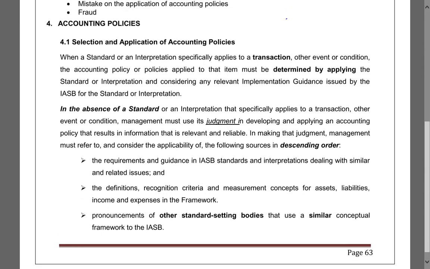So if we have a standard, example IAS 16 PPE, a standard that governs a particular transaction, means if I buy tables and chairs and we have a standard, we must follow the standard. If there's a standard regarding a particular transaction, PPE, follow IAS 16. If for a transaction there is no standard, then we have to use judgment. And the judgment we have to follow in this particular order: